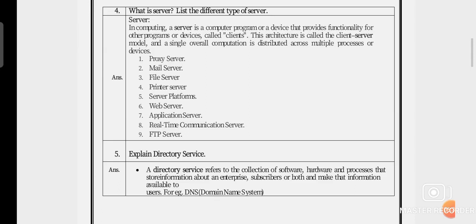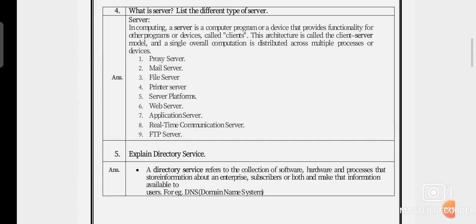In a real-time example, .com, .net, .org, .edu are our domains. .com is commercial, .edu is educational, .org is organizational, and .gov is our governmental domain.